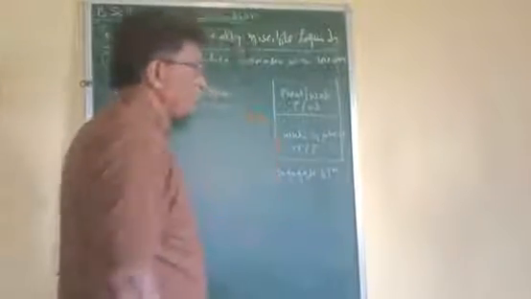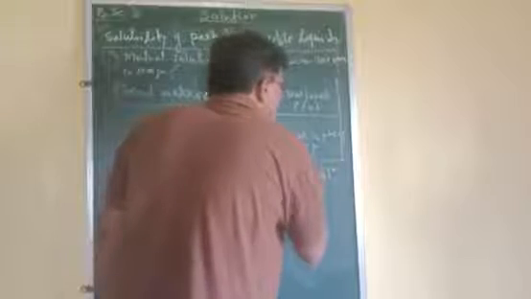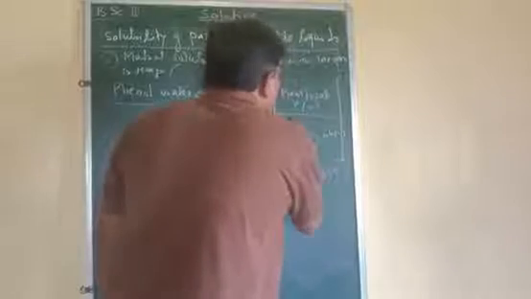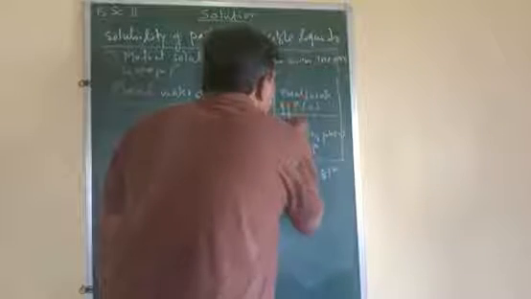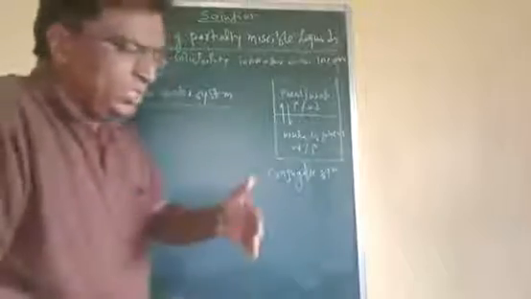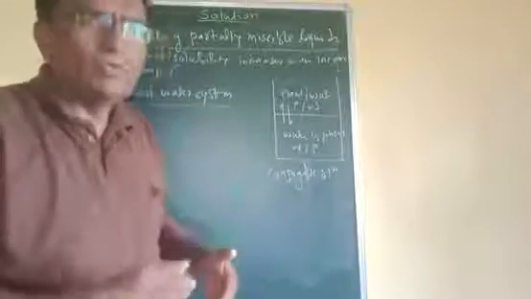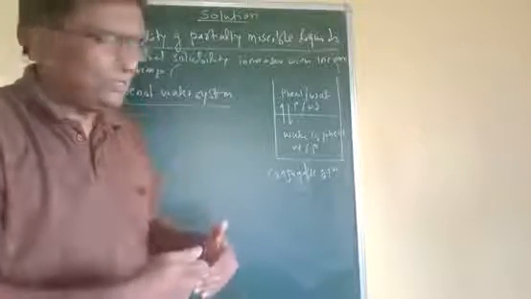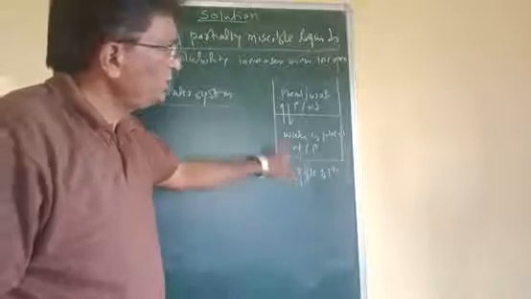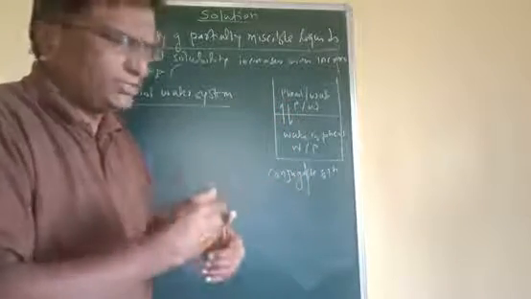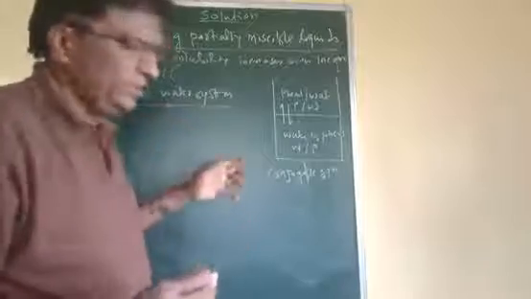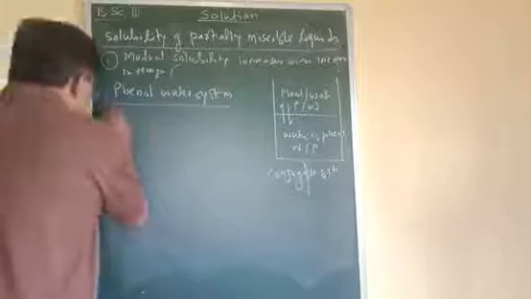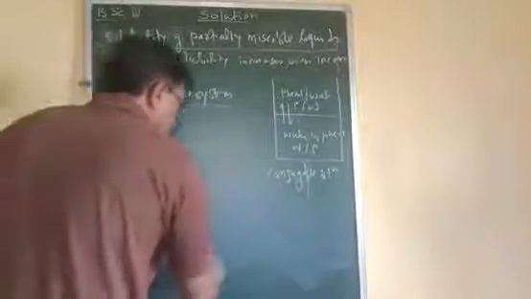Now in this case, what happens if we heat that system? The phenol passes into water and water passes into phenol. That means mutual solubility into each other. Mutual solubility means the solubility of the components into each other. That means if we increase temperature, the solubility of each increases, and therefore we obtain this particular system. Now to explain this mutual solubility, we have this diagram.